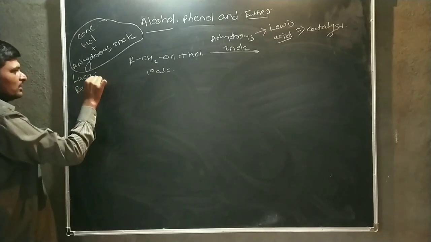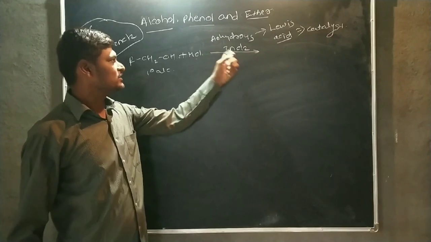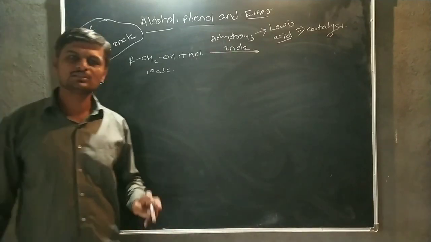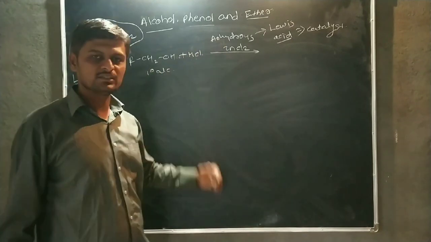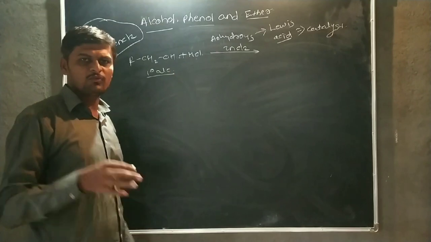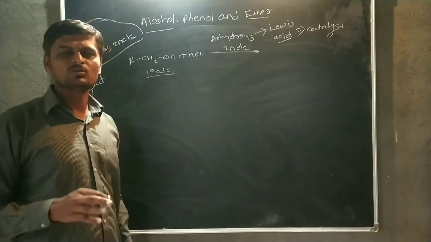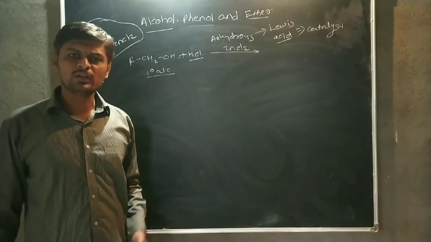This mixture of HCl and anhydrous ZnCl2 is commonly known as a Lucas reagent. That means when the primary alcohol is reacted with Lucas reagent, the reactivity of the primary alcohol is very low, as well as the reactivity of HCl is also very low.